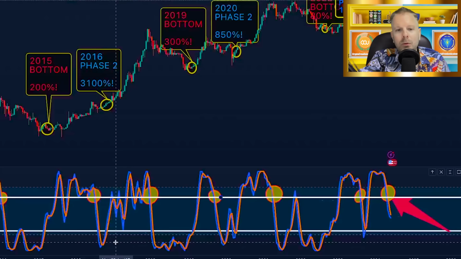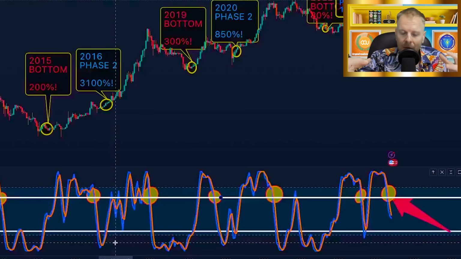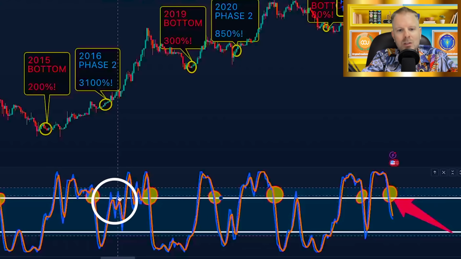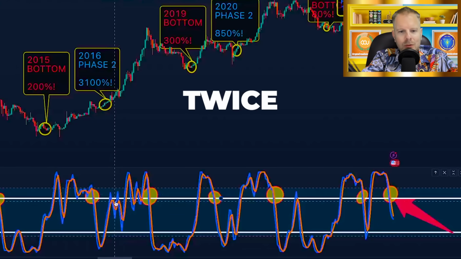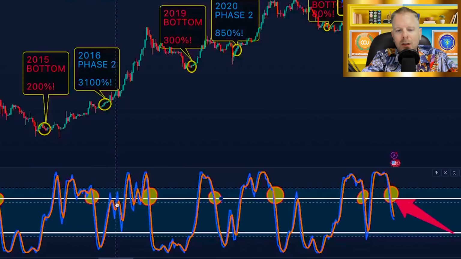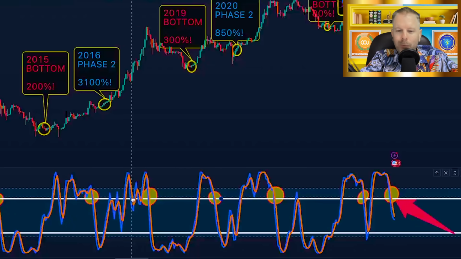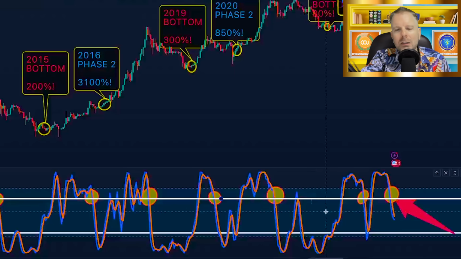Then we came down through, reset our momentum, gathering our steam, and then we held that exact zone as resistance, not once, but twice through this January, February, March area of that early 2017 run. Then we broke above, but it was a little bit messy. We had a little bit of a dip here and a little bit of a dip here, breaking said structure. So, are we overly concerned?